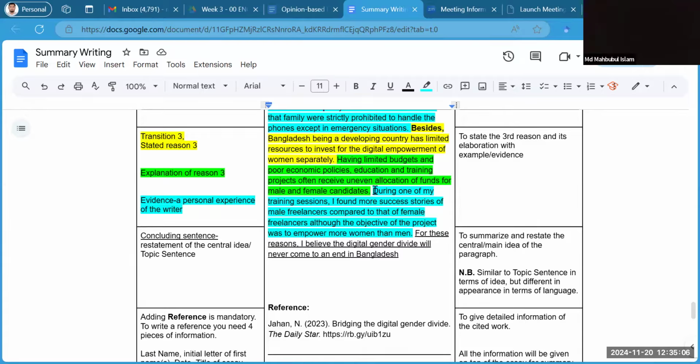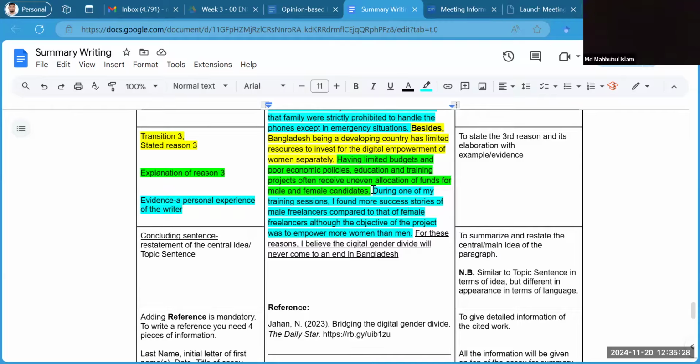So what I did, I now used a personal experience of mine. All right. So I went to a training session once and I found that although this project is for women empowerment, still most of the success stories come from the males. That means women are intended, but not that successful because of these poor policies.